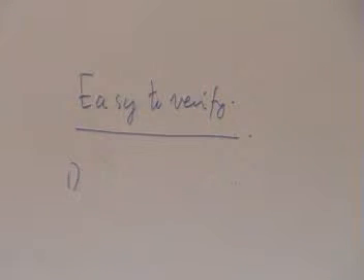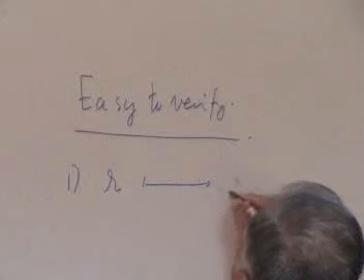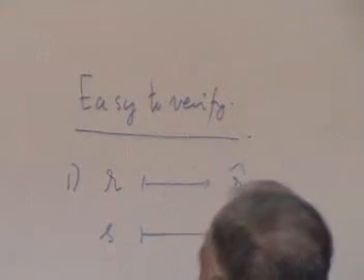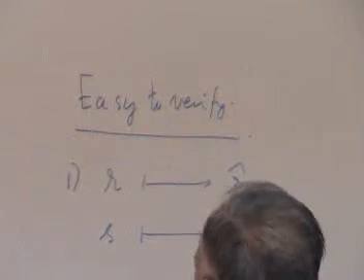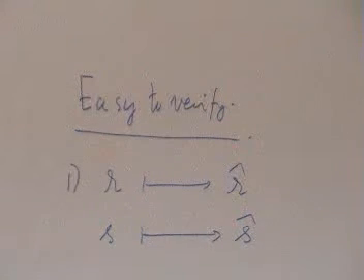Is this the same as the old multiplication? And the answer is yes. The first is, I will just write this, you verify this. If r is identified with r hat, s is identified with s hat, then r plus s is identified with r hat plus s hat, and r into s is identified with r hat into s hat. This is the simple verification.